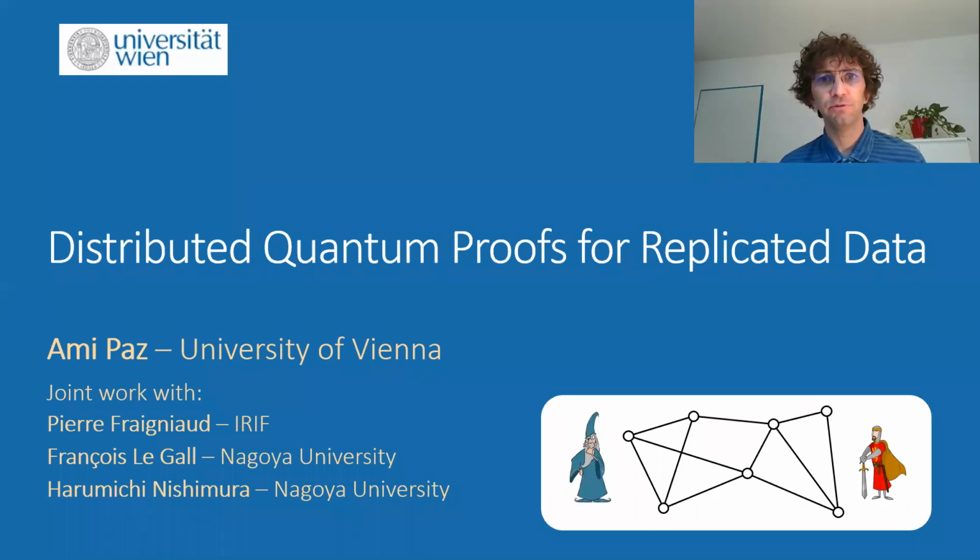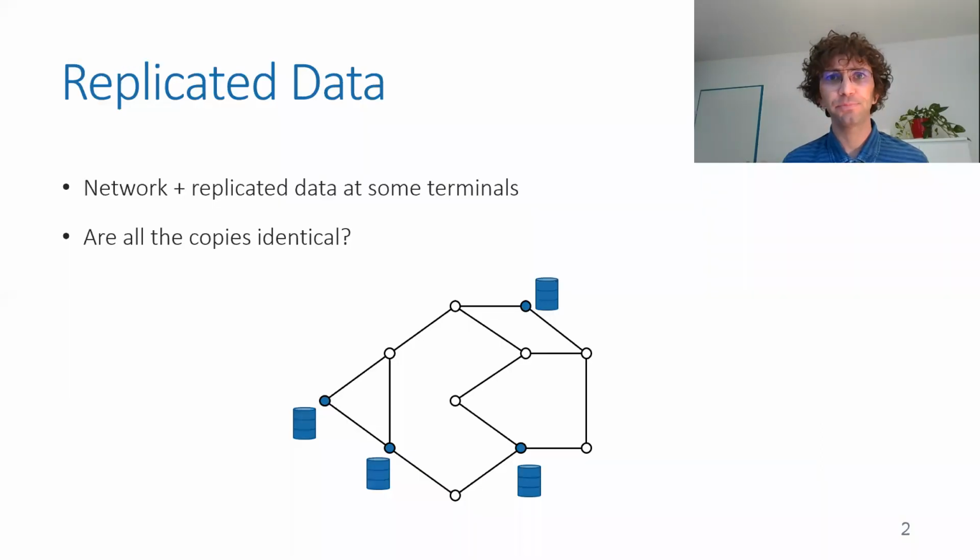I'm from the University of Vienna, and this is a joint work with my colleagues Pierre Fraigniaud from IRIF in France, and François Le Gall and Harumichi Nishimura in Nagoya University in Japan. And this is a brief announcement about distributed quantum proofs for replicated data.